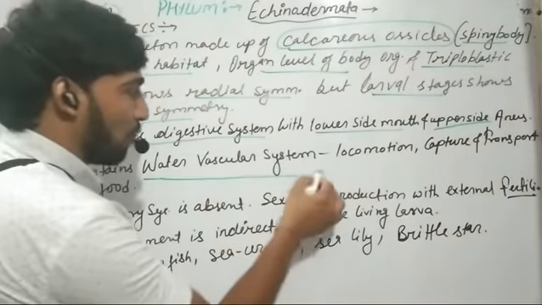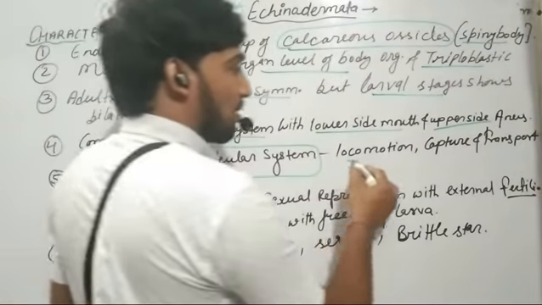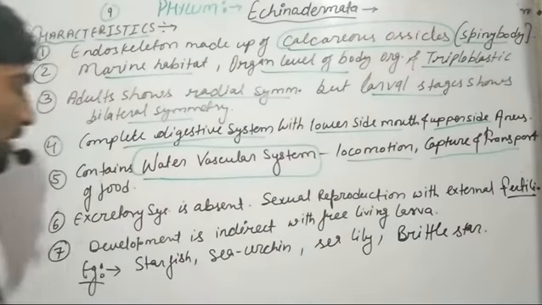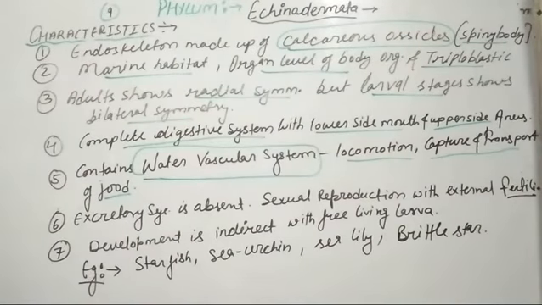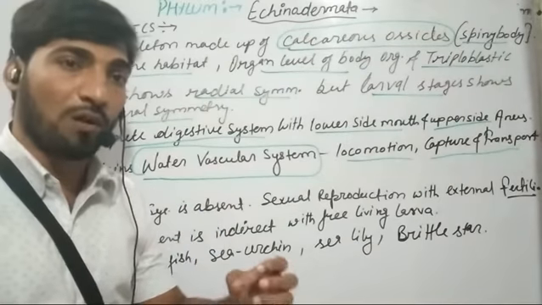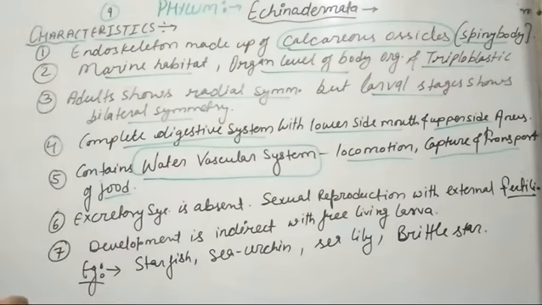Further, the most specific characteristic of the organisms belonging to Echinodermata is the presence of a water vascular system. The water vascular system present in the organisms of this phylum helps in the process of locomotion, in capturing and transport of their food material. So this water vascular system plays the most important role in their life, as it helps in locomotion and movement. It also helps in capturing of food, and it also helps in transport of food throughout their body.